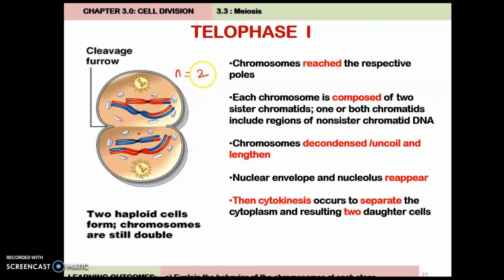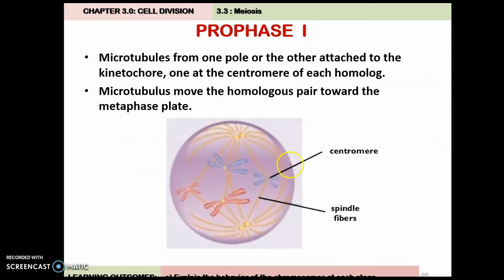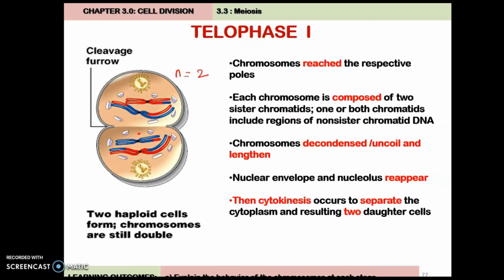Dia dah jadi separuh. Tadi kalau kita tengok at prophase 1, 1, 2, 3, 4. 4 chromosomes means the diploid cell has 4 chromosomes. But after telophase 1, each of the cells has only 2 chromosomes. Means dia dah dalam keadaan haploid.